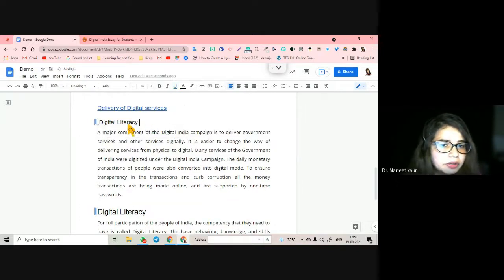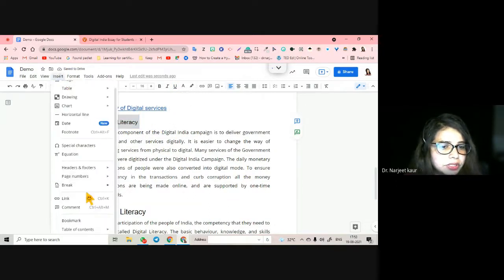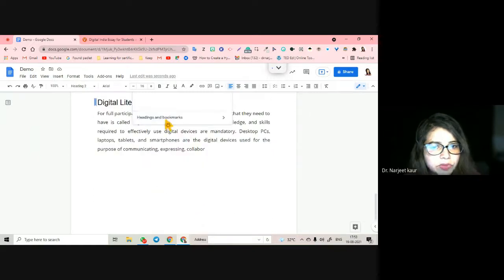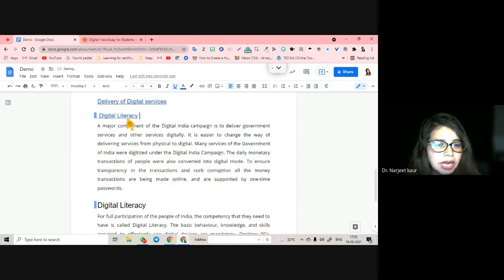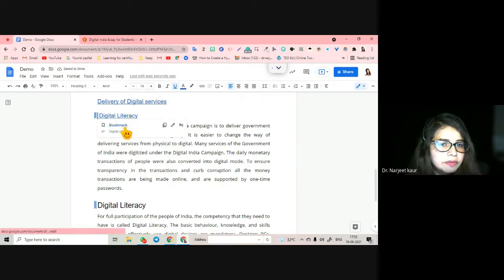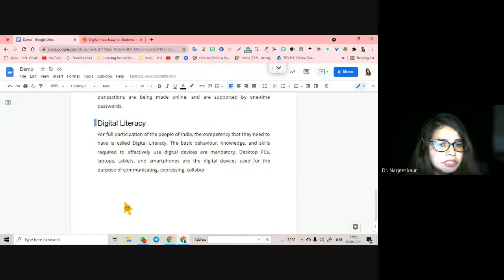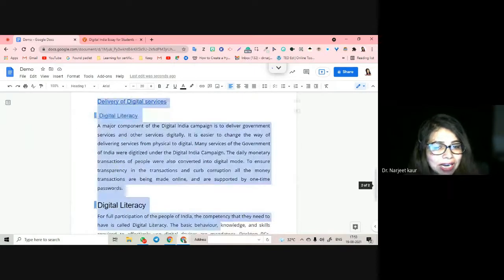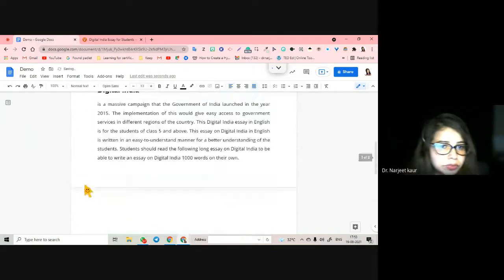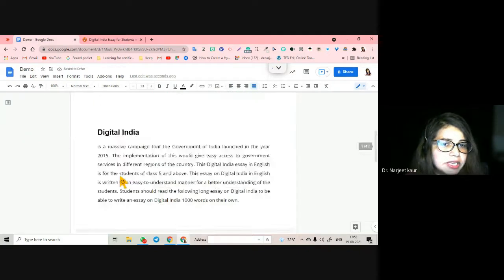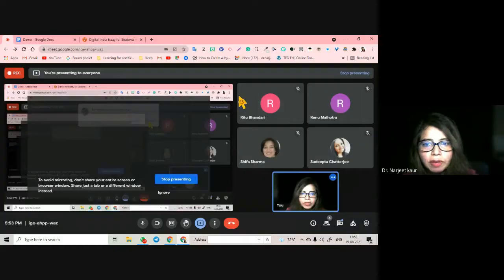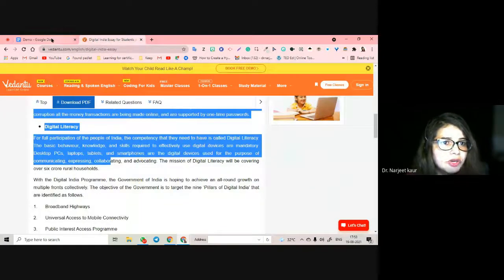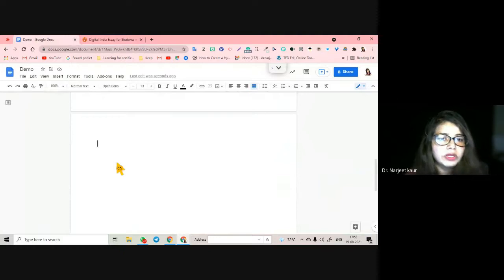So I come here and I go to insert, link. What do you want to link this with? Bookmarks here or digital literacy, wherever. And when I click on this, it will take me to the bookmark which is known as digital literacy. This is exactly how bookmarks work. If you write something, it works exactly in the manner of your table of contents, but the names given to both of them are different, depending upon what you are doing with the content.